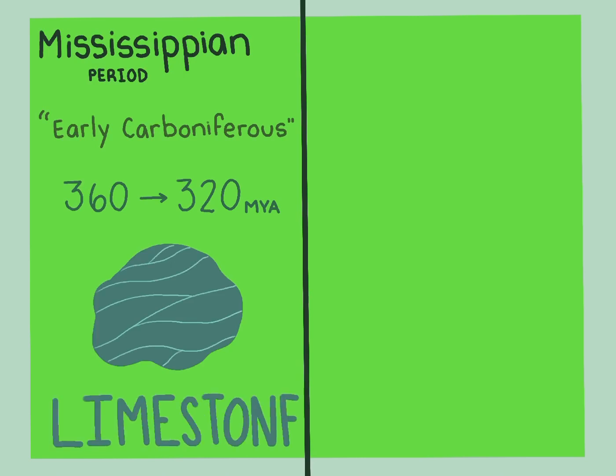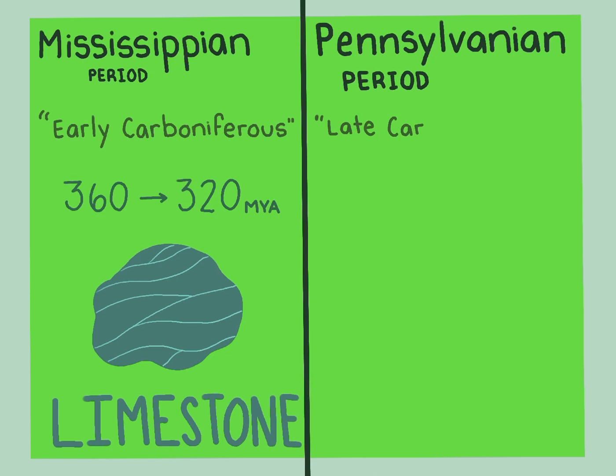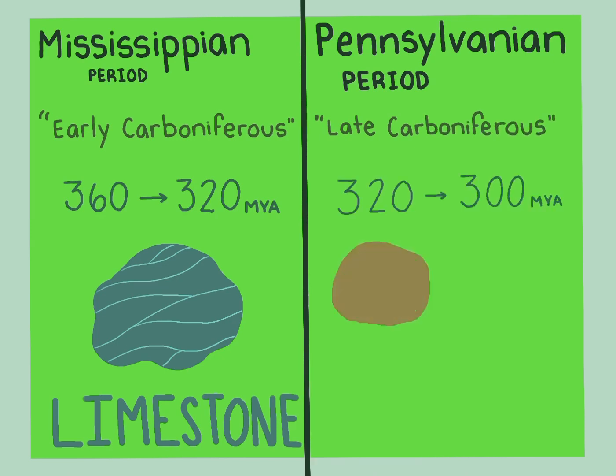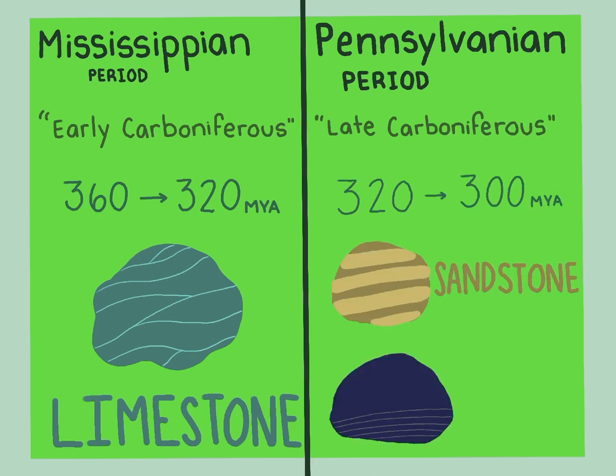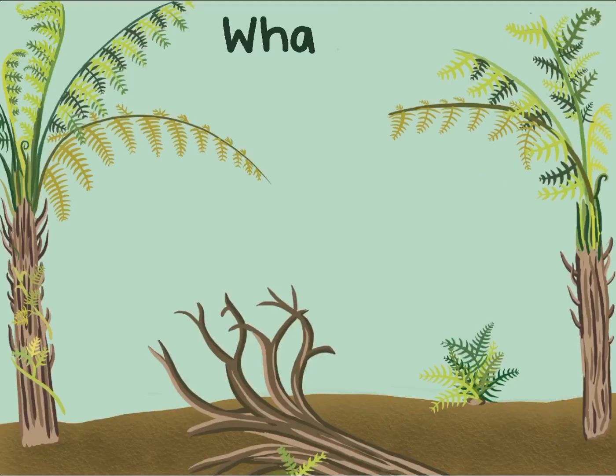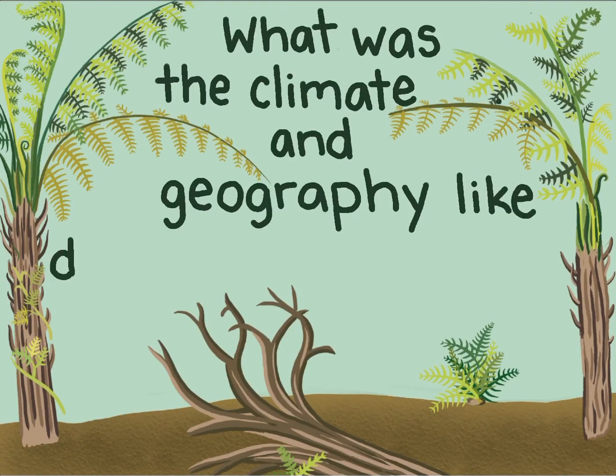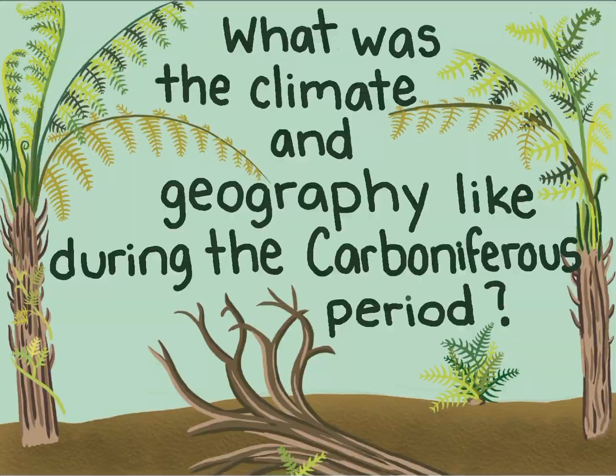Seas covered parts of the continent during the Mississippian period, so most of the rocks found from that time period were marine limestone. The Pennsylvanian period, also known as the late Carboniferous period, occurred from 320 to 300 million years ago. Swamp forests and terrestrial habitats became more common during the Pennsylvanian, so most of the rock sediment was composed of sandstone and shale. What was the climate and geography like during the Carboniferous period?